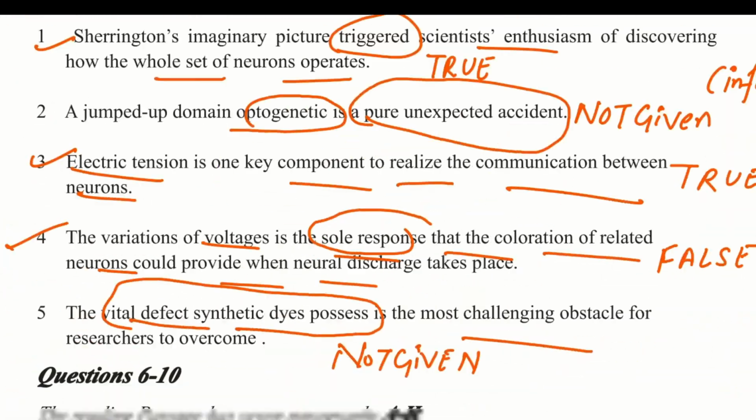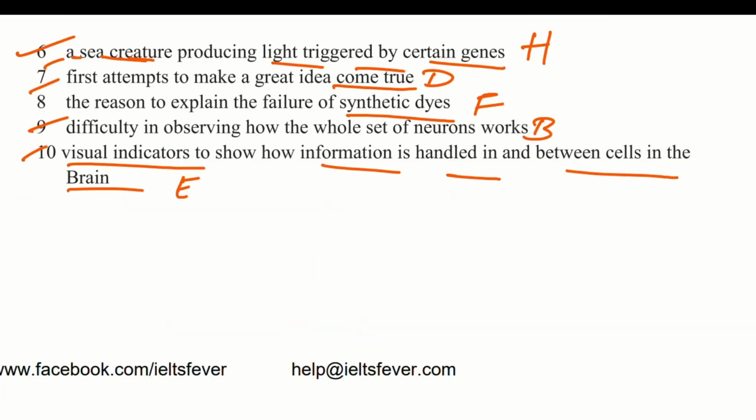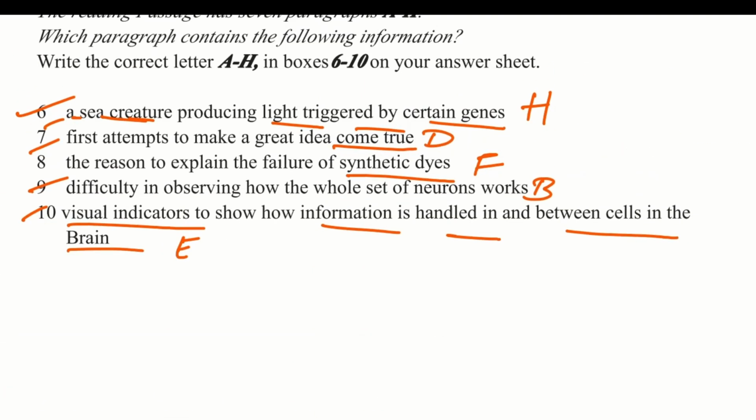Next we have question 13. This dash can be used to differentiate the dopaminergic neurons from the non-dopaminergic counterpart, with a premise that the dye is a protein after transfer process. Which can be used to differentiate?